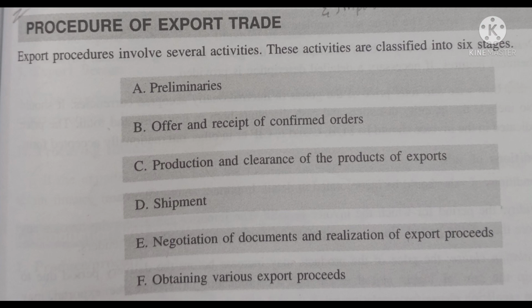Okay students, I hope all of you have understood the procedure to be followed by the exporter for sending the goods out of the national borders or the territories of our nation. So these are the 6 stages each and every exporter should follow for the successful shipment of goods.